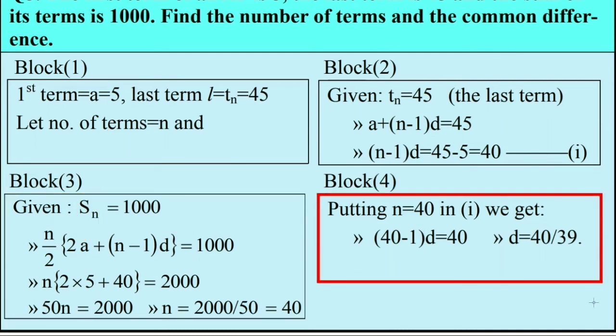Now observe block 4. We place the value of n, 40, in equation 1 and find the value of d, and d comes to 40 by 39. Hence, the number of terms found is 40 and the common difference is 40 by 39.